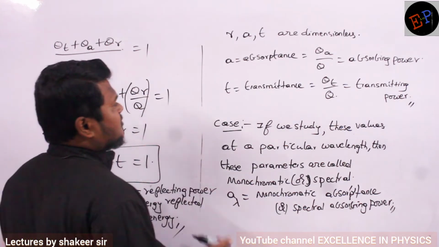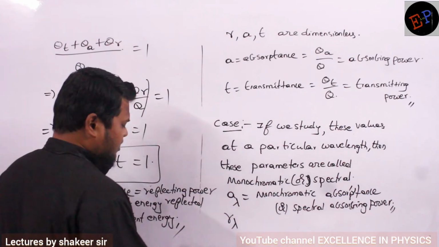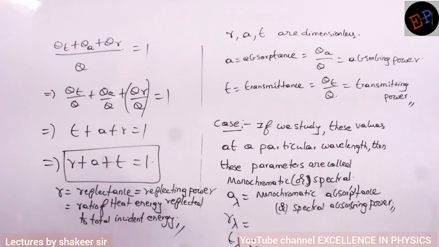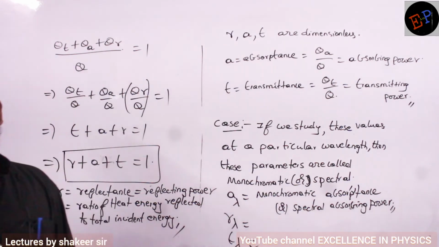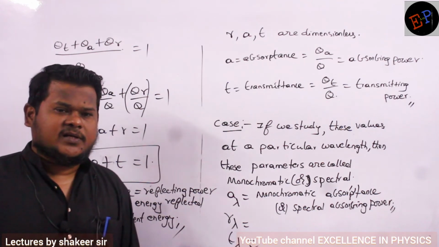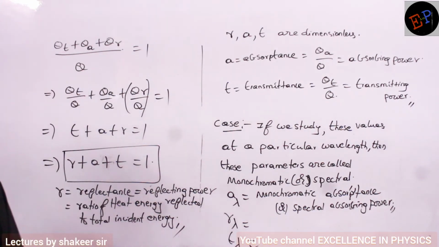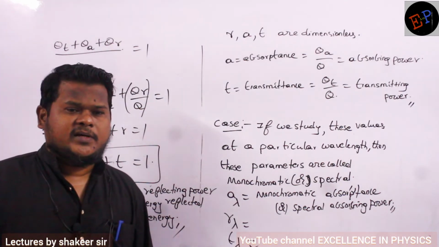Similarly, you write R lambda and next T lambda. Write these values also. What is R lambda? Monochromatic reflectance or spectral reflecting power. Understood? T lambda: monochromatic transmittance or spectral transmitting power.